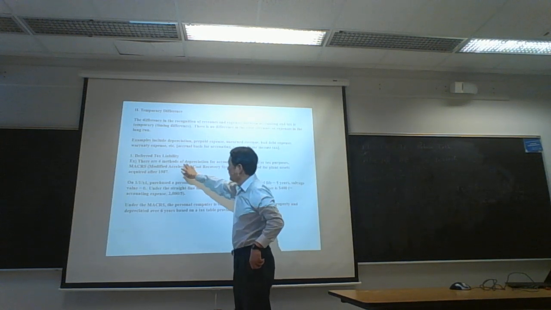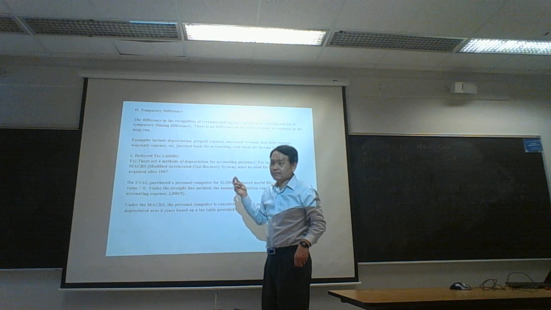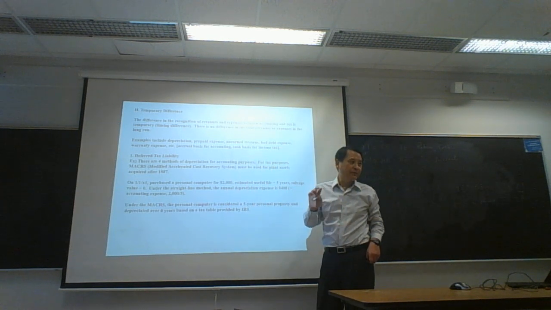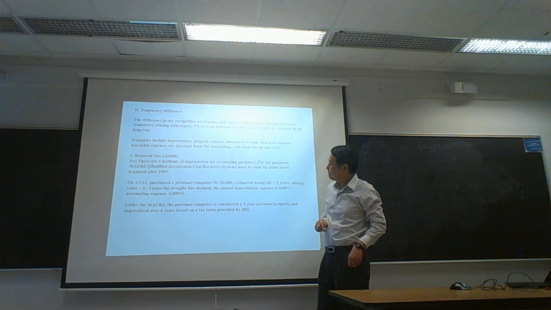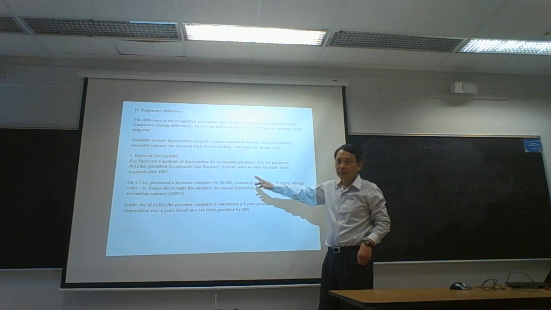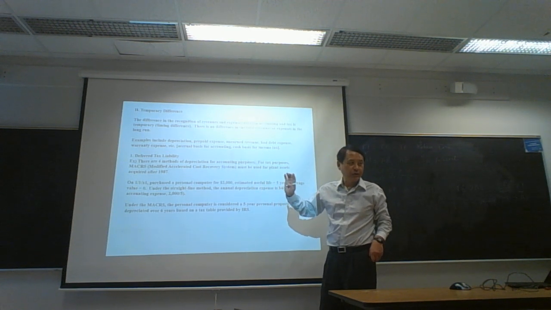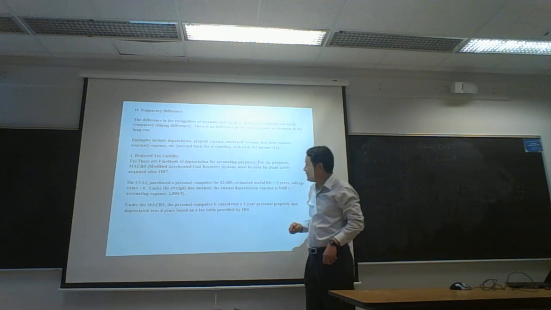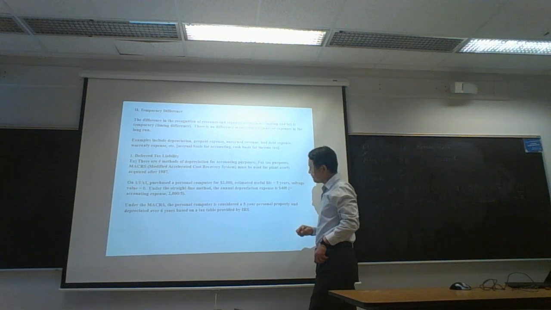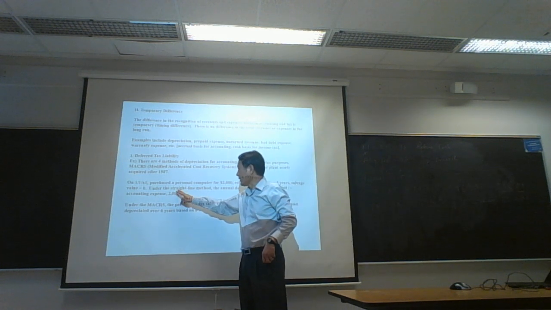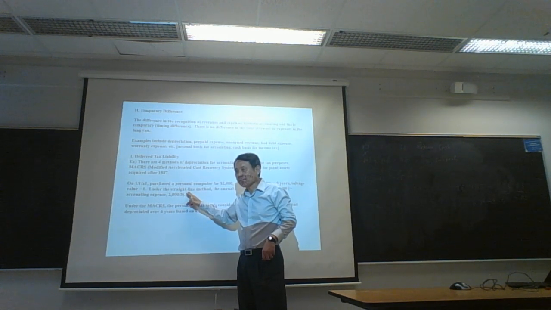There are 4 depreciation methods for accounting. We can choose any of the 4, and in this example, we choose to use straight line. Straight line is only for accounting.